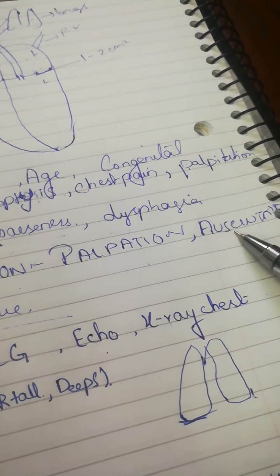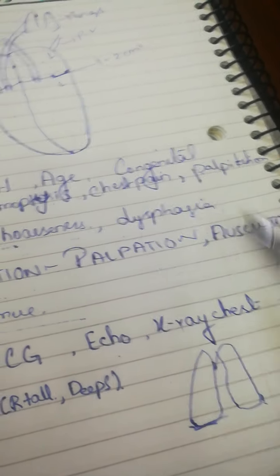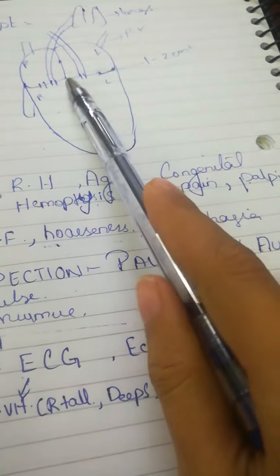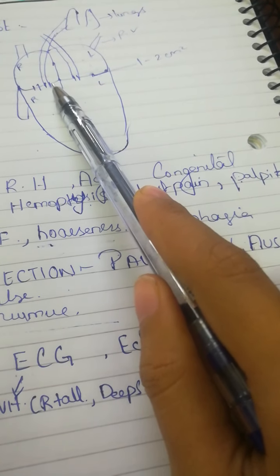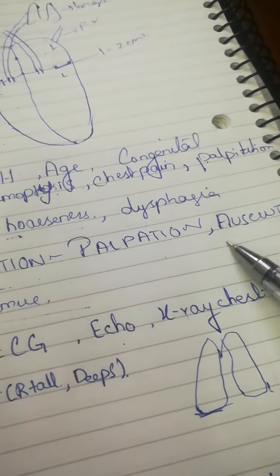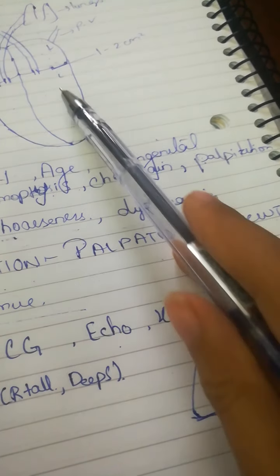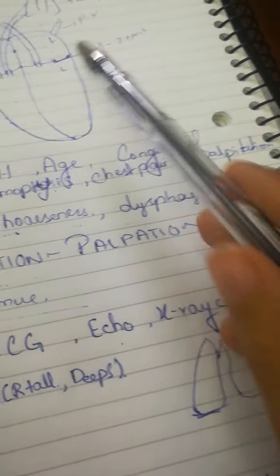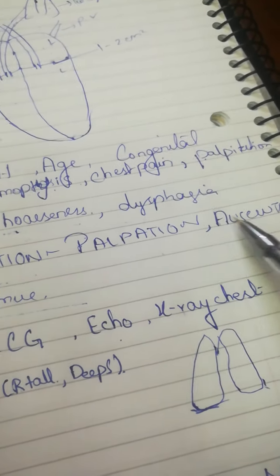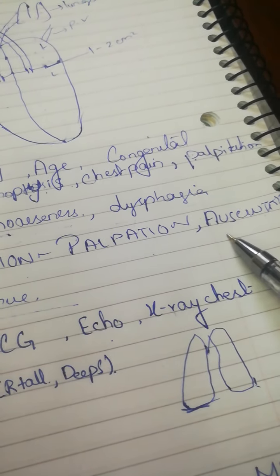Also, what will be the added sounds? There will be a loud P2. I have told you it can be palpable, it can be auscultated, it can be loud on auscultation. After that, there will be an opening snap, that is the mitral valve opens suddenly due to increased pressure in the left atrium. And also there is a murmur.